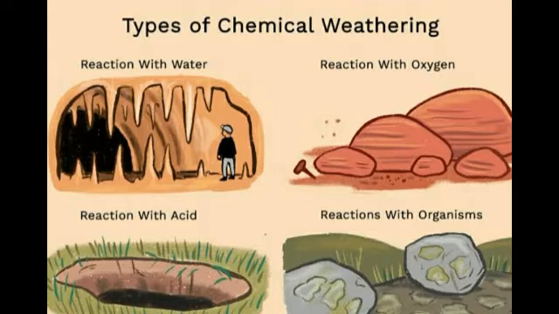When rainwater passes through the atmosphere, some carbon dioxide present in the air dissolves in the rainwater and forms a weak carbonic acid. This carbonic acid reacts chemically on limestone and disintegrates it. Okay, so these are the types of chemical weathering.